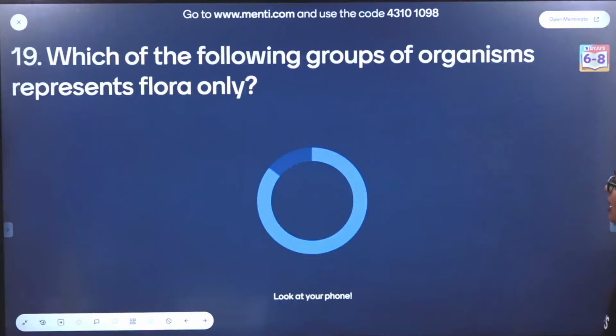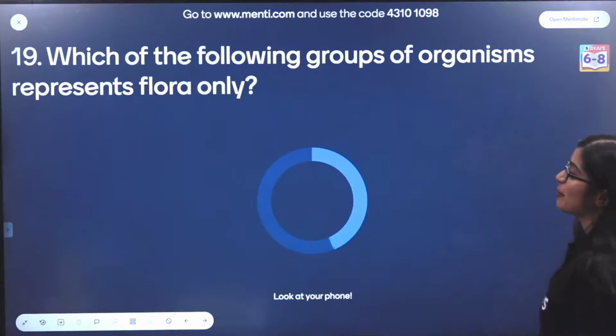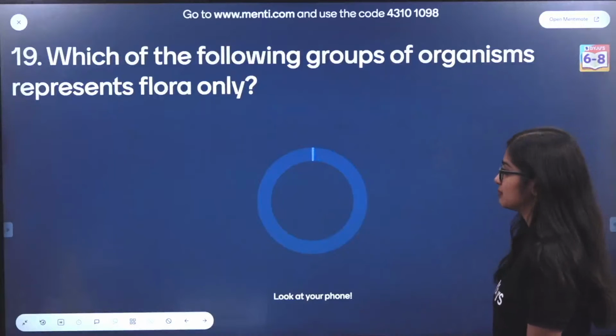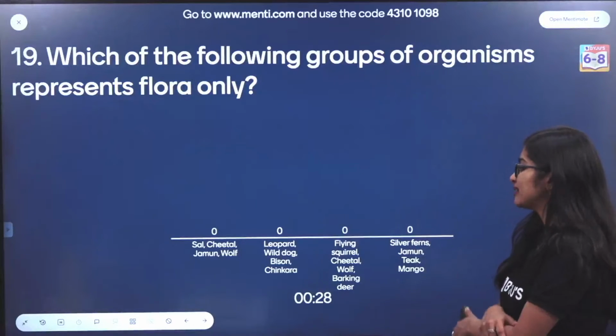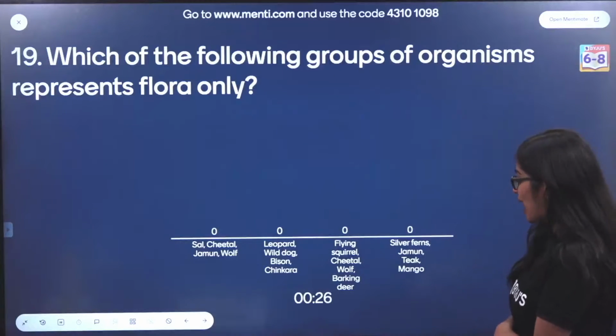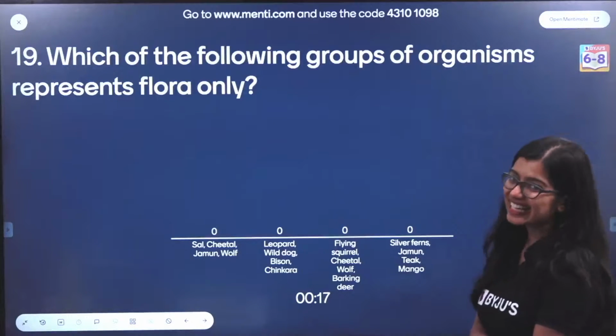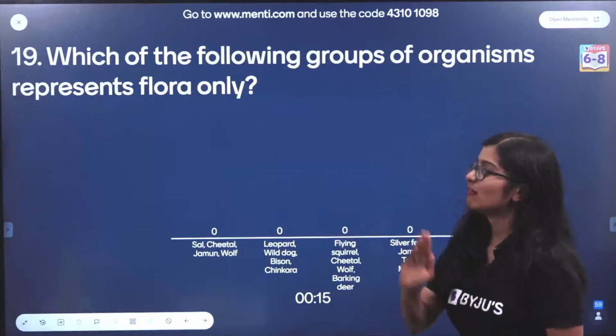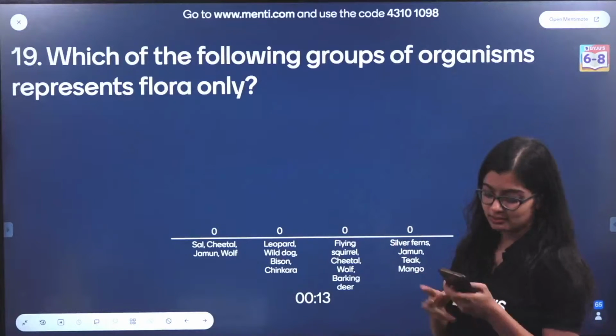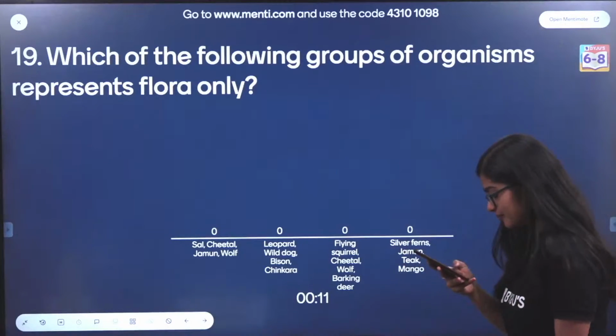And let's see. Which of the following groups of organisms represents flora only? Sal, cheetal, jamun, wolf, leopard, wild dog, bison, chinkara, flying squirrel, cheetah, I think it's supposed to be cheetah, and wolf, okay, silver fern, jamun, teak, mango. It's an easy one. Use logic. Flora. This answer should be easy.